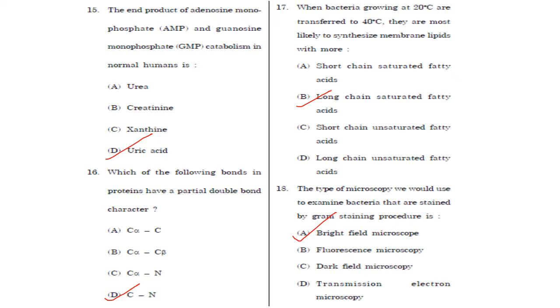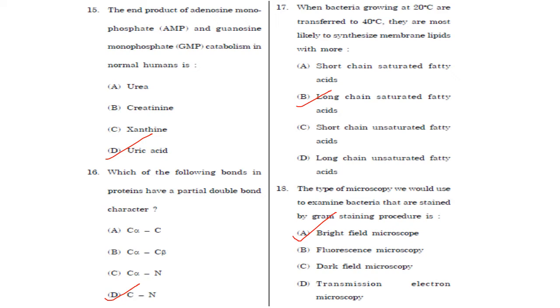Then, when bacteria growing at 20 degrees Celsius are transferred to 40 degrees Celsius, they are most likely to synthesize membrane lipids with. Cells regulate their lipid composition to achieve constant membrane fluidity under various growth conditions. So bacteria synthesize more unsaturated fatty acid when cultured at low temperature. They start at lower temperature synthesizing unsaturated fatty acid, which means at higher temperature they will have saturated fatty acid, that is of long chains.